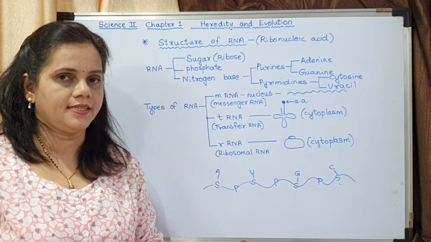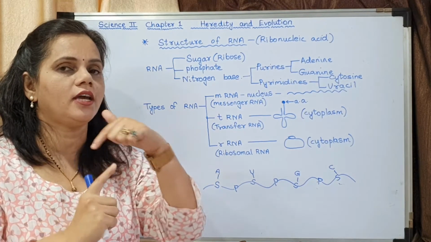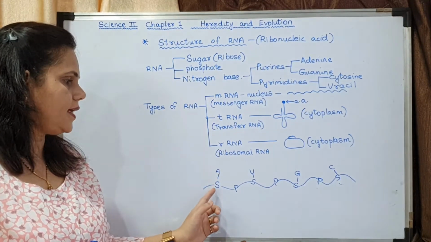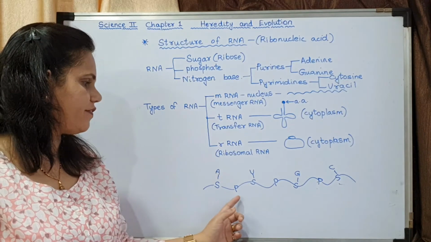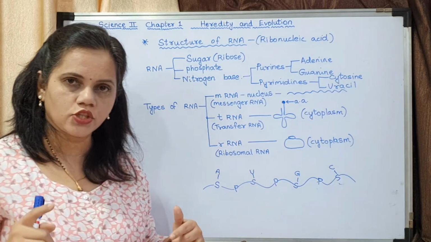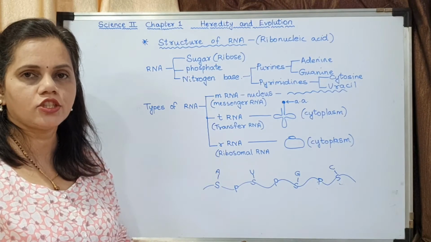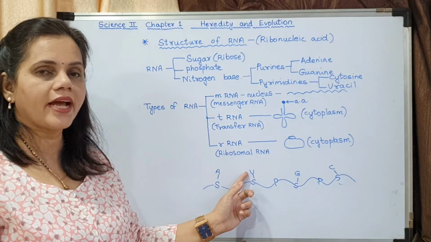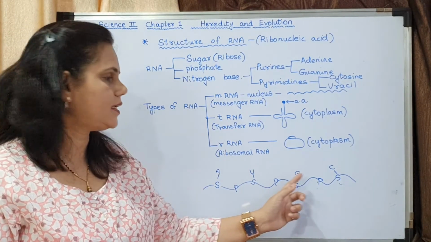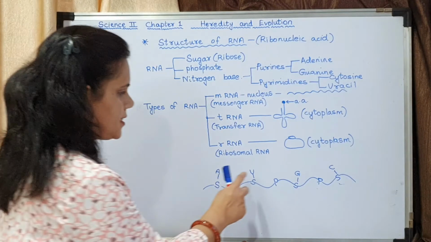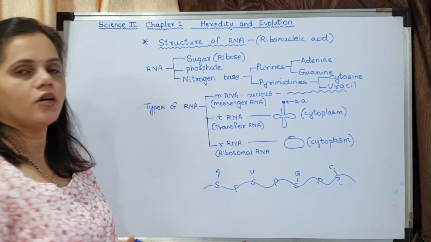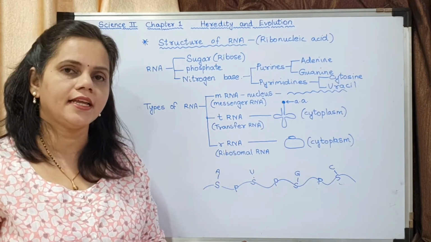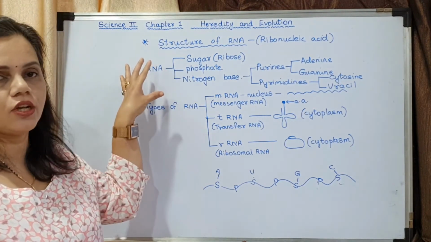One more difference is DNA is double stranded, it is a coiled structure, and RNA is single stranded. Again you may see the strand is made up of sugar, phosphate, sugar, phosphate, sugar, phosphate and so on. To each sugar there is a nitrogen base. Here it is adenine, here it is uracil, here it is guanine and here it is cytosine. This is uracil, it is U. So instead of thymine there is uracil in RNA. So that is the structure of RNA.